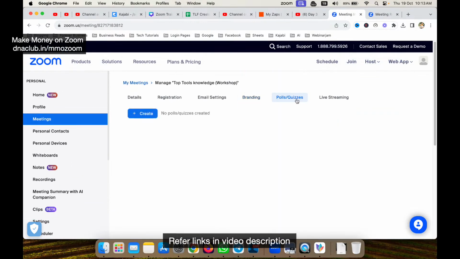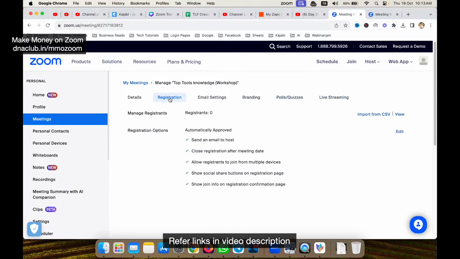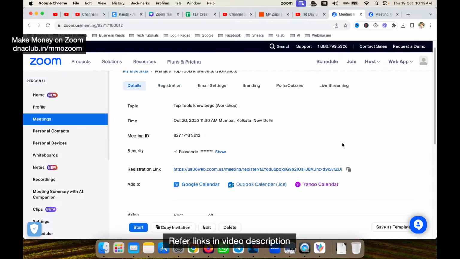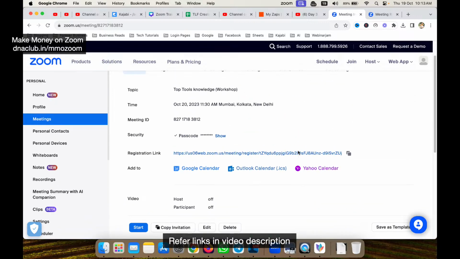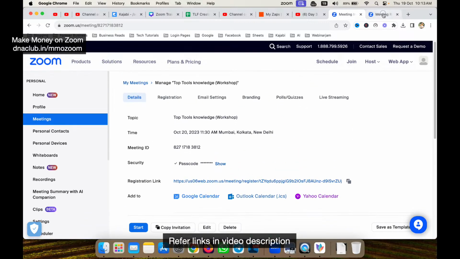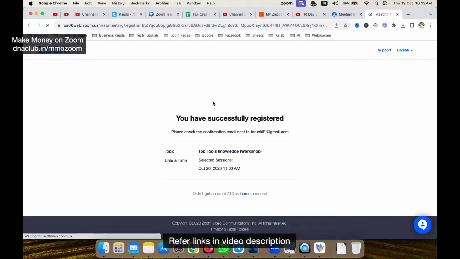Then if I go to polls and quizzes, I can add polls, and live stream if I want to go live. So I can go live once I start the meeting also. Is this clear? So if you enable the registration, what I'm trying to explain to you here is, if you have enabled the registration, and now I register for this meeting here, and suppose I register using this email ID, and click on register, instantly I will receive successfully registered, and I will receive an email with the link to this Zoom webinar, correct?